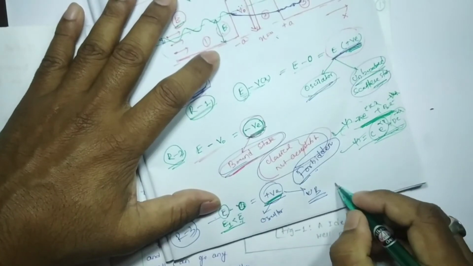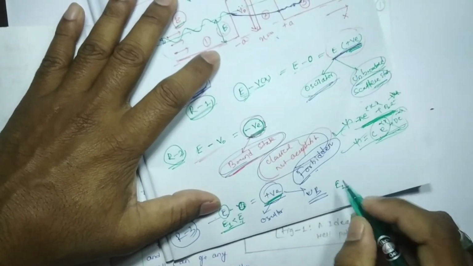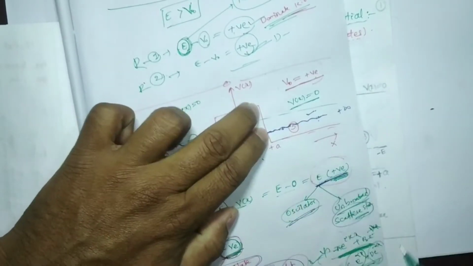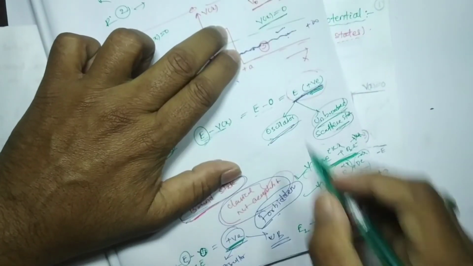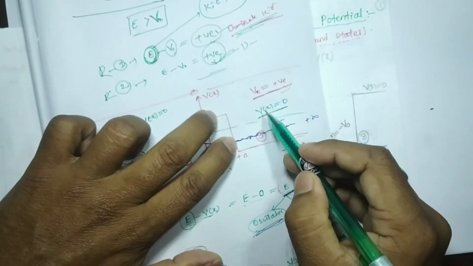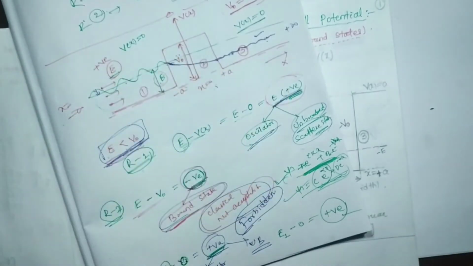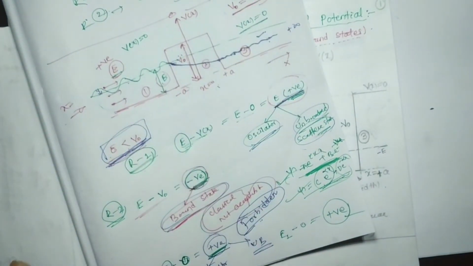However, if we consider E1 itself, when it transmits into region 3, E1 minus the potential of this region is how much? 0. So we also get a positive value. Here I made a mistake at that time. Clear? Now we come to this point.